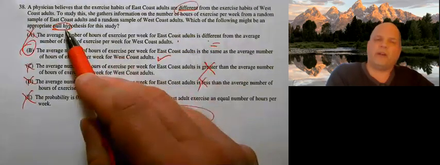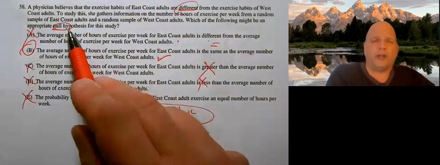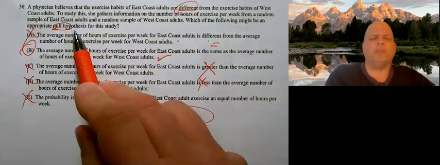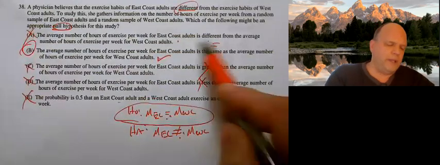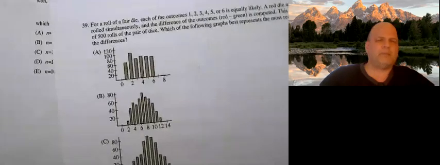Also pay attention whether they're asking for the null or the alternative. This was kind of a give me problem, but if you chose the alternative, you would have chosen the first one. You would have gotten it wrong just because you misread it.